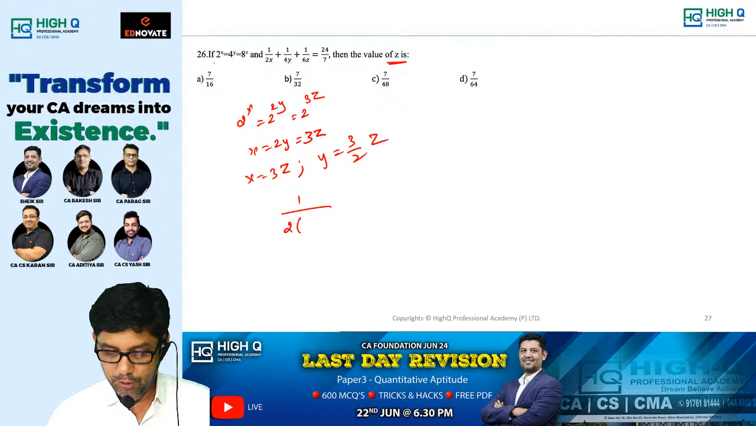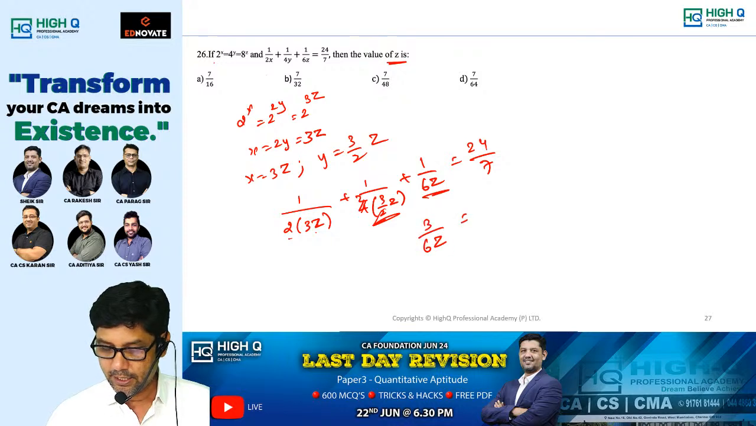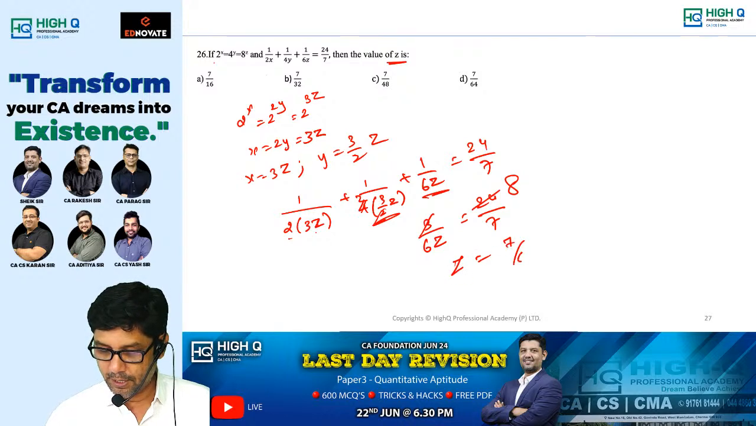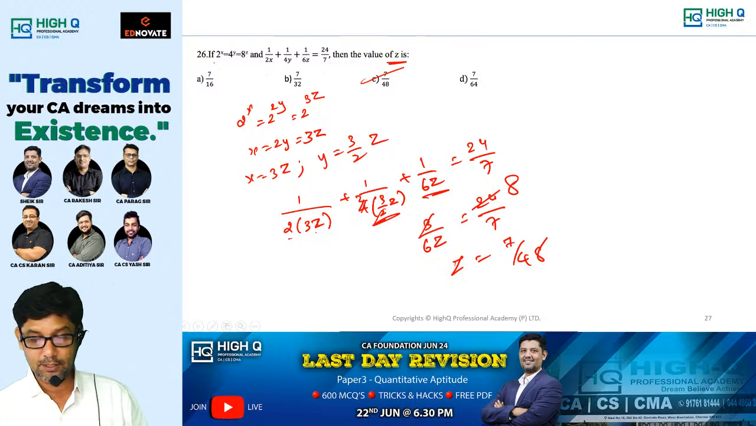Replace it there. 1 by 2 into x, which is 3z, plus 1 by 4 into y, which is 3 by 2z, plus 1 by 6z equal to 24 by 7. Taking 6z common, we get 3 by 6z equal to 24 by 7. So z is equal to 7 by 48. Option C. As simple as it is, my dear.